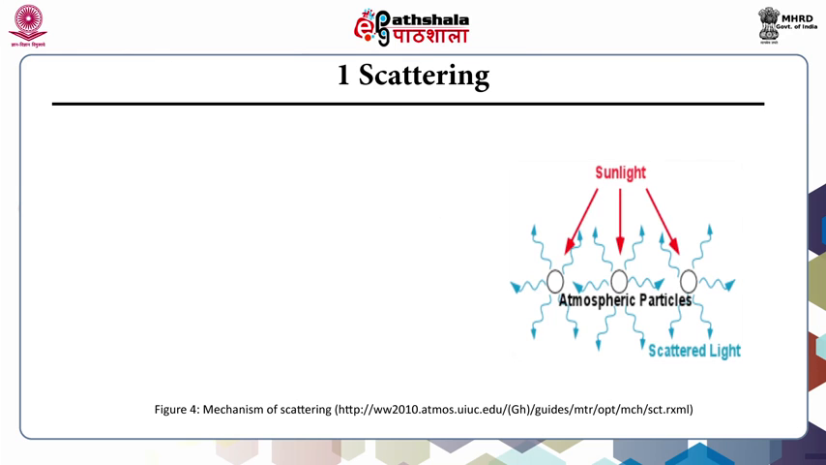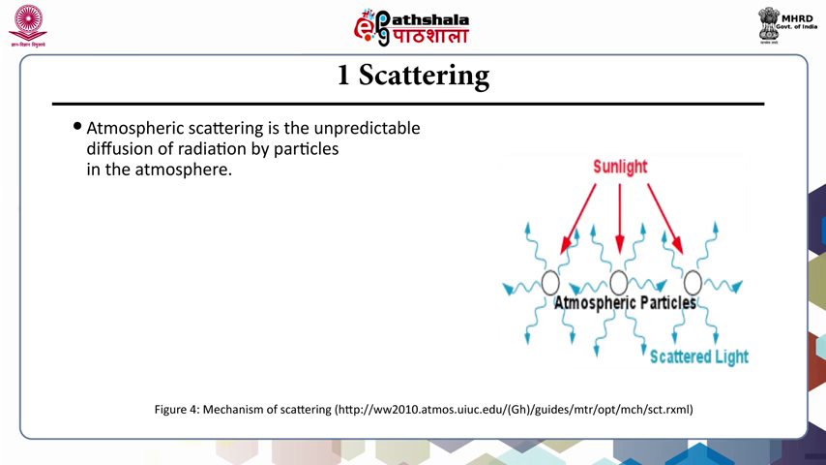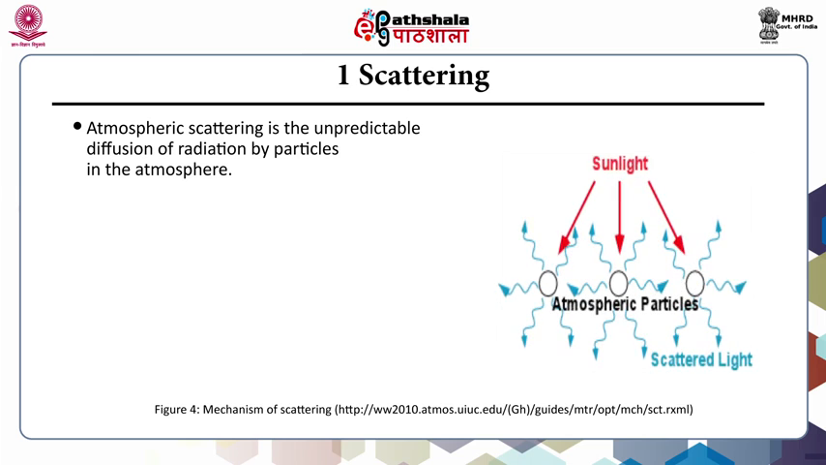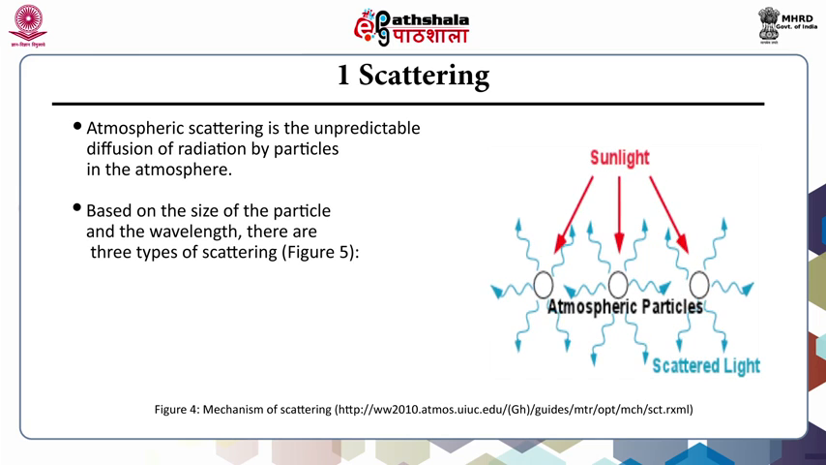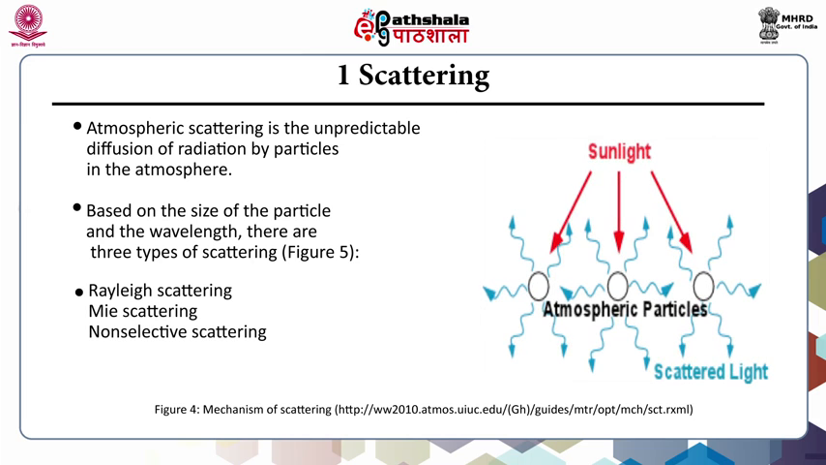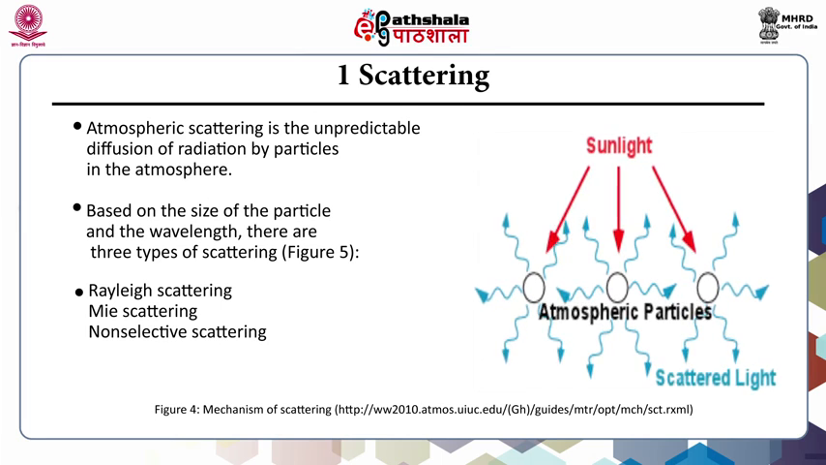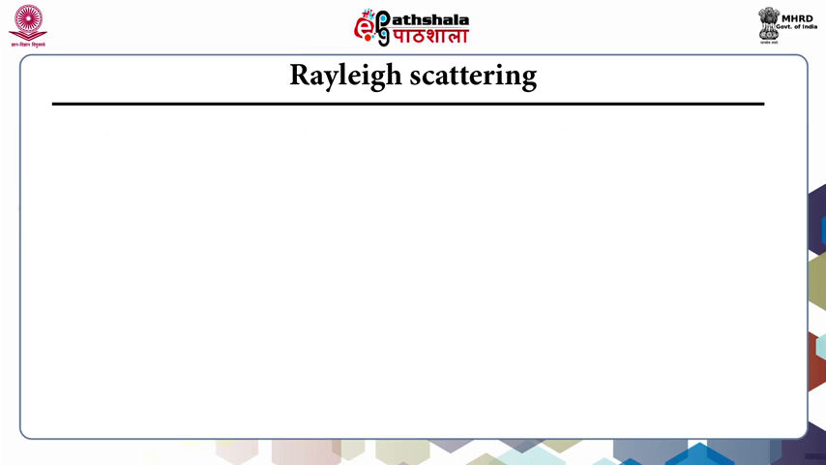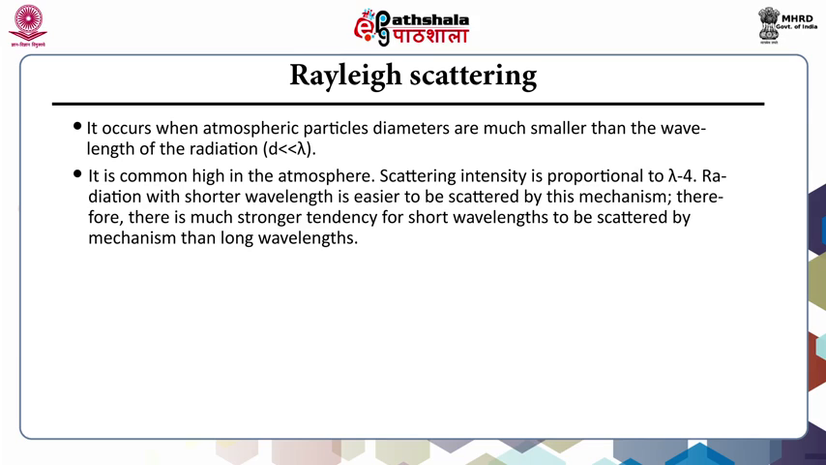First one is the scattering. Atmospheric scattering is the unpredictable diffusion of radiation by particles in the atmosphere. Based on the size of the particle and the wavelength, there are three types of scattering. That is, first one is the Rayleigh scattering, second one is the Mie scattering, and third one is the non-selective scattering. First one is the Rayleigh scattering. It occurs when atmospheric particles' diameters are much smaller than the wavelength of the radiation. It is common high in the atmosphere.